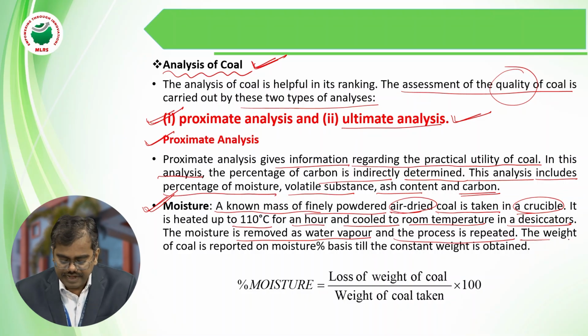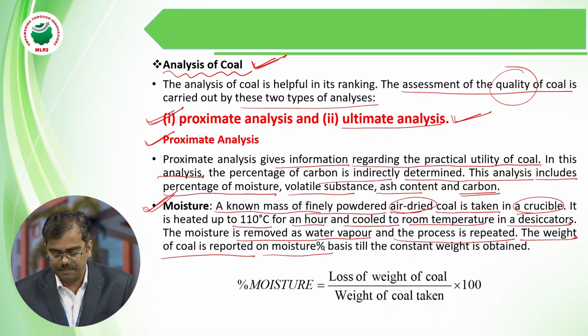The weight of the coal is recorded, and the percentage of moisture is determined till a constant weight is obtained.